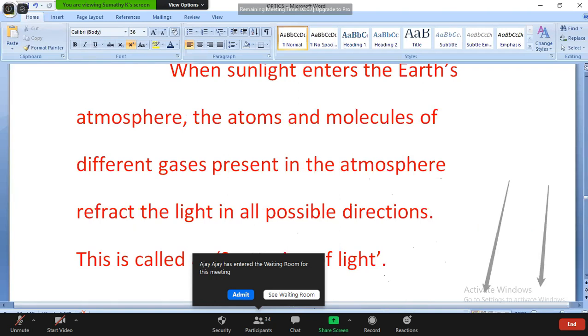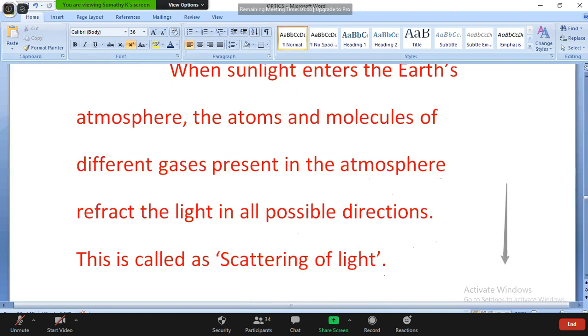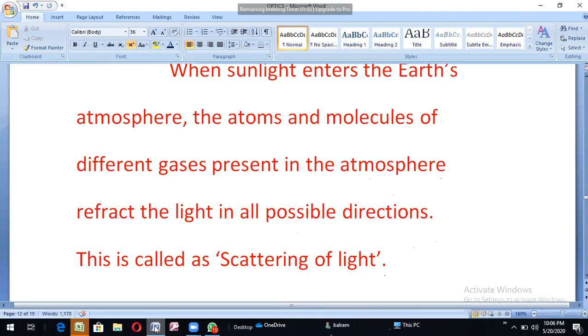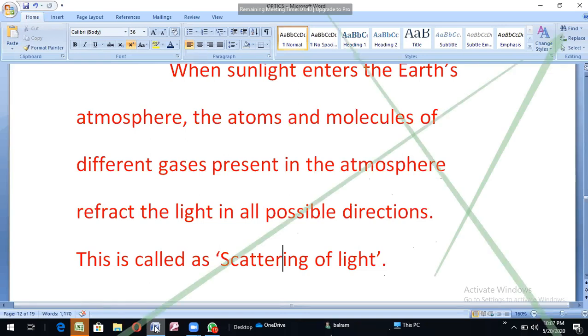Here, when the sun rays fall on the earth, they meet scatterers. What are the scatterers? Atoms, molecules, different gases, dust particles, and moisture are also scatterers.